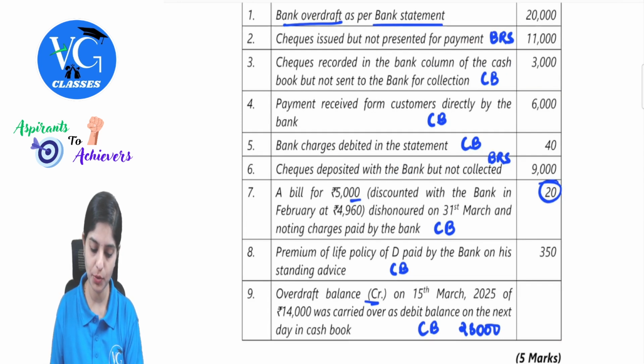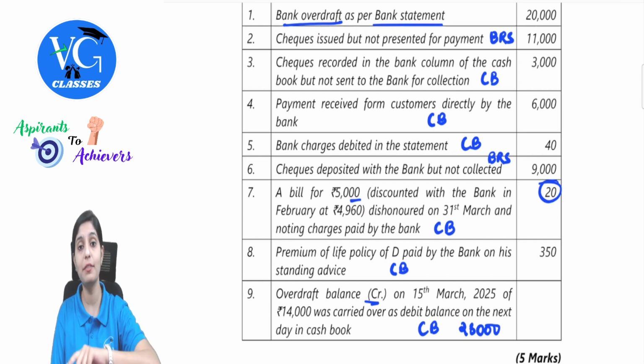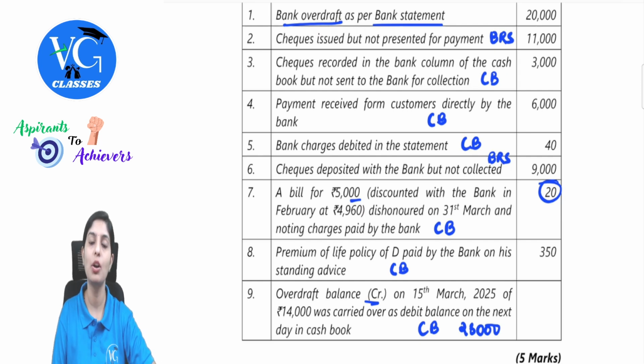A bill for 5000 discounted with the bank in February, dishonored on 31st March, and noting charges is paid by the bank. The entry is already done in the bank, but you have to record this in the cash book. The bill is dishonored. When the bill was drawn, the entry would have been bills receivable to debtors. Now it will be reversed, customer or debtors account debit to bank, because we have discounted this bill with the bank. So bank will be receiving this payment.